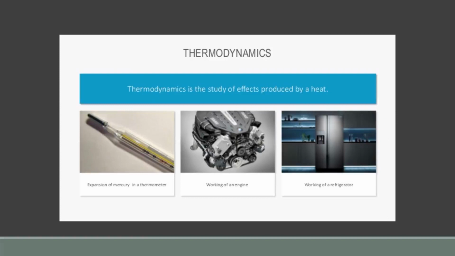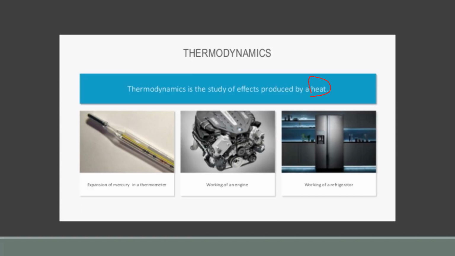Now come to the next branch, that is thermodynamics. Keep this in your mind: it totally deals with heat. In this we discuss the effects produced by heat, the nature of heat, and the modes of transfer of heat. So this is what thermodynamics is. All the applications which are related to heat, we will discuss in thermodynamics.